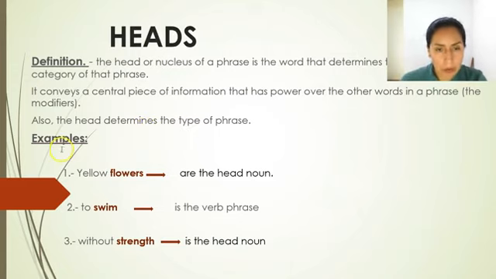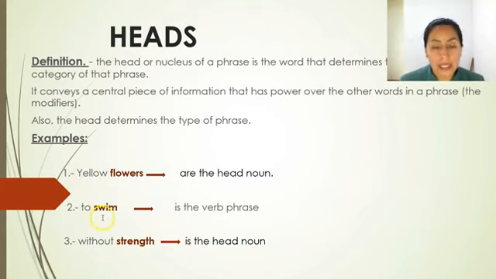I have the examples. Yellow flowers. The head noun is flowers because it indicates the type of flowers, and the adjective yellow modifies this head noun because the speaker delimits the flowers into a subset that is yellow.